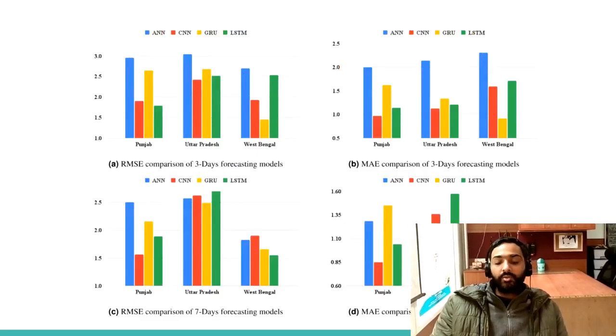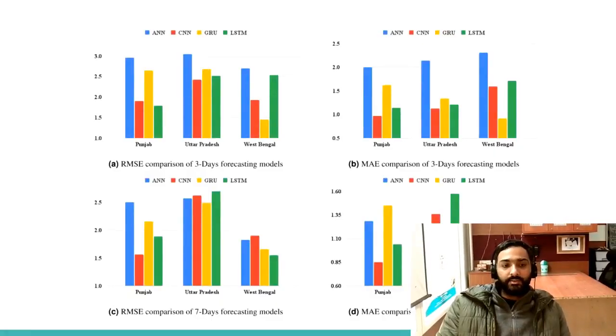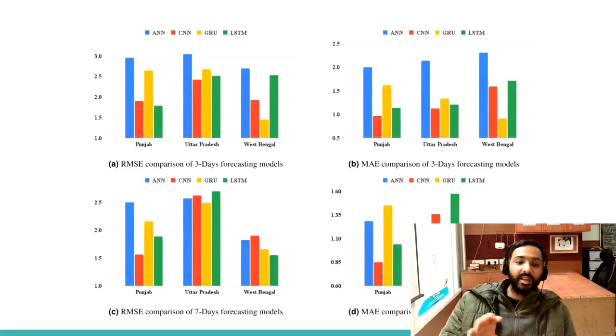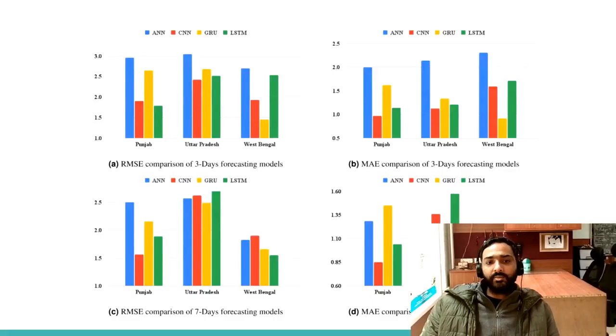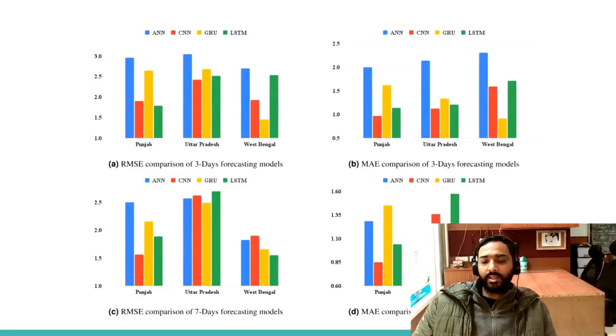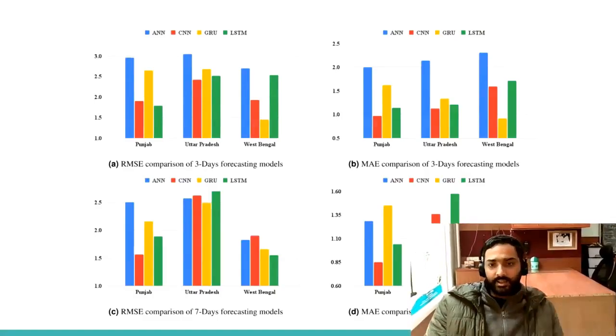So this is the output of the AgriIntel models, where this is the forecasting output, where we did the analysis on Punjab, UP, and West Bengal. So 3 states were taken, and forecasting was done based on 3 days and 7 days, and 4 models were used: ANN, CNN, GRU, and LSTM. This is for the AgriIntel forecasting models.